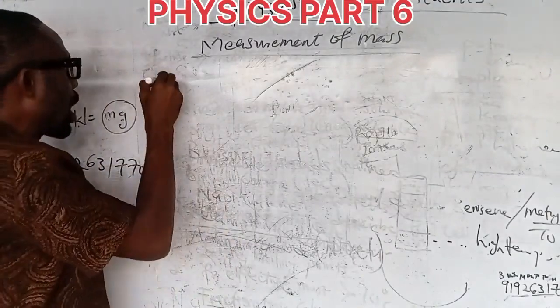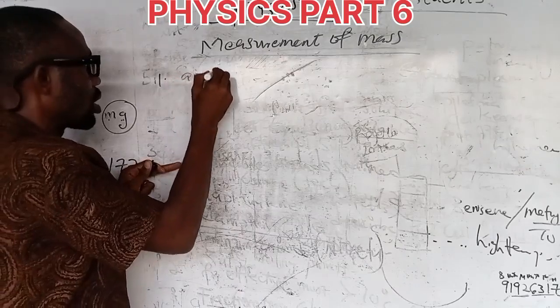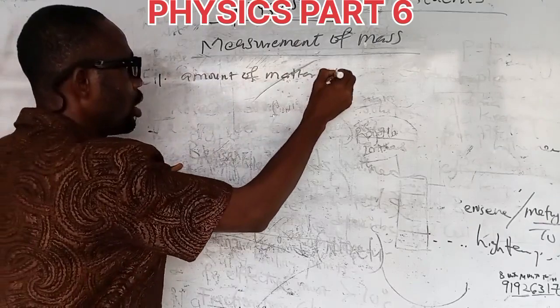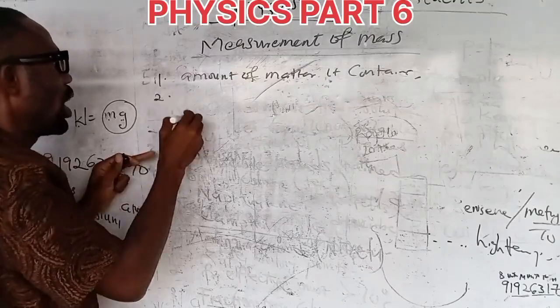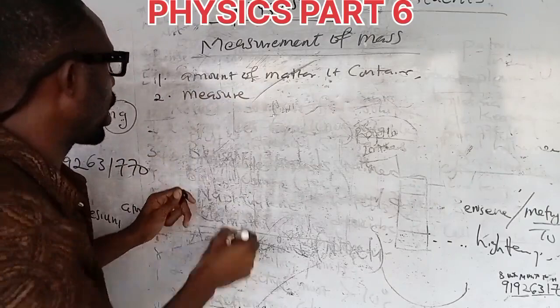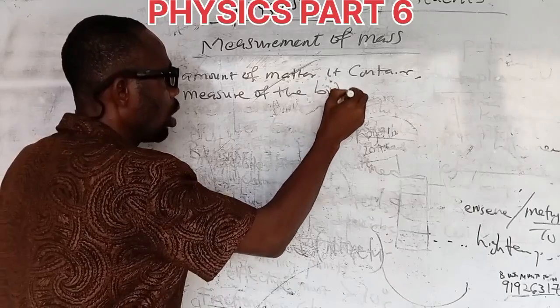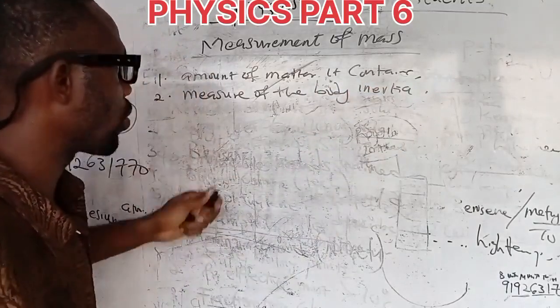So number one, mass simply means the amount of matter it contains. Number two, it is also a measure of the body's inertia.